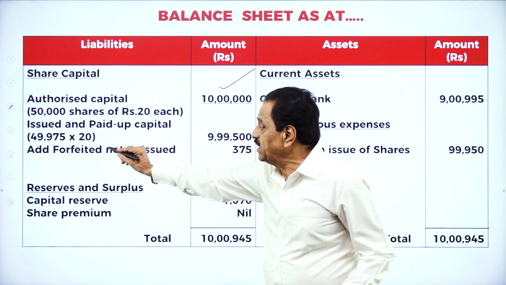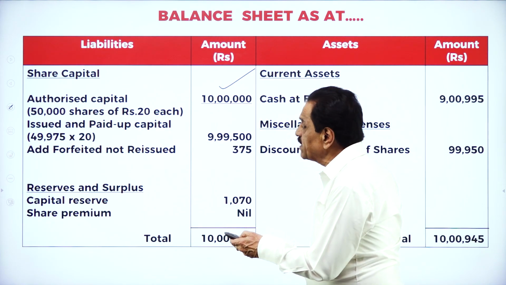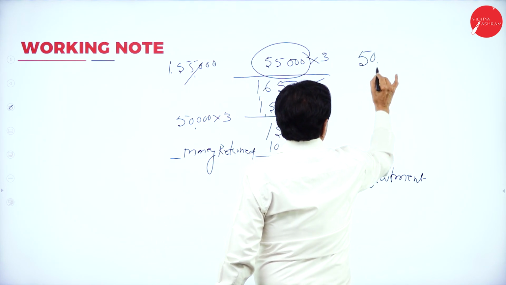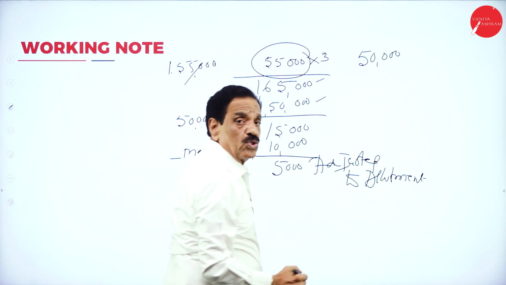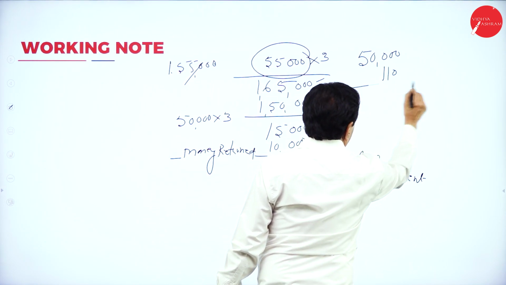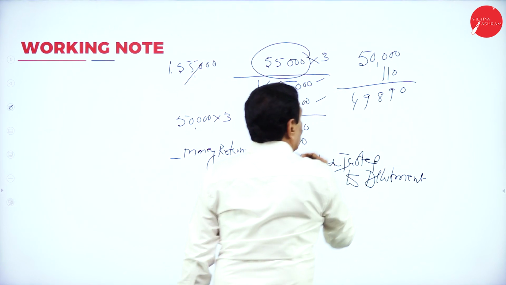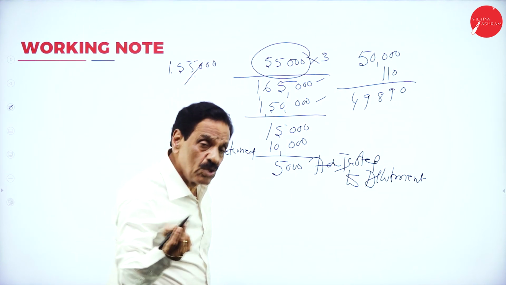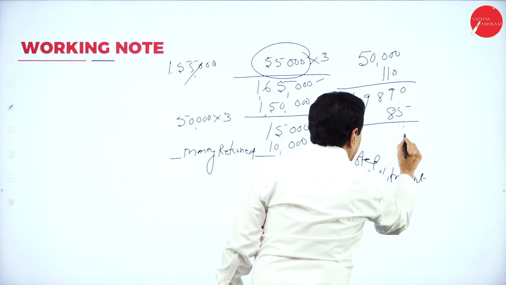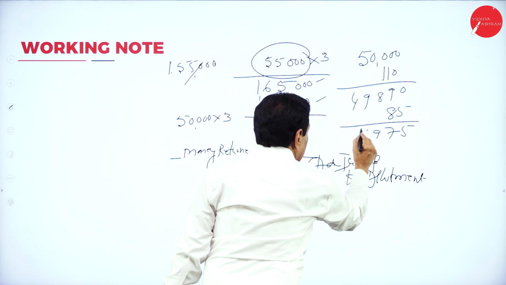This amount, 49,975, has come. I will show how it is. You got 50,000 shares, which are to be issued to the public. How many shares were forfeited? 110. How many shares were reissued? 85.